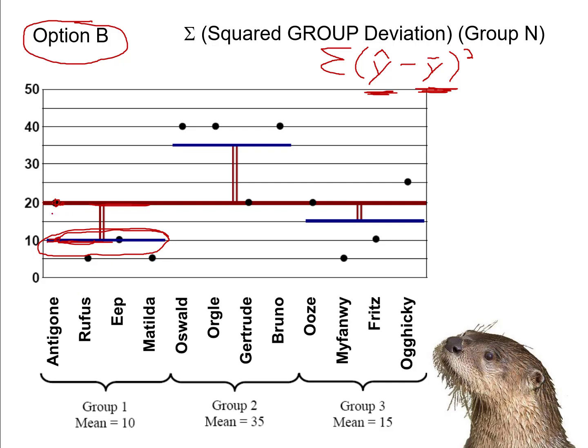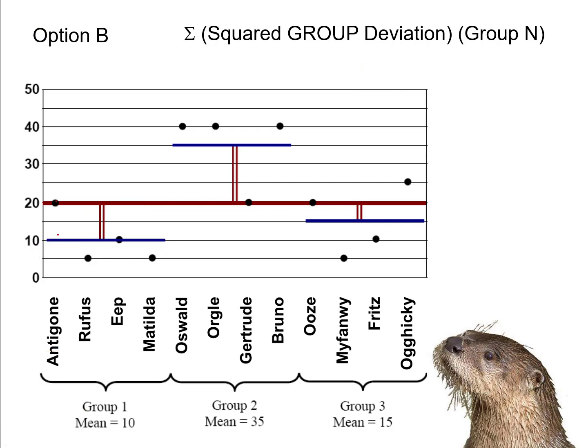So I could take how far Antigone's predicted score deviated from the grand mean. I could take Antigone's predicted score minus the grand mean, and then Rufus's predicted minus the grand mean, and then Eep's, and then Matilda's, and then add those all up for that group.